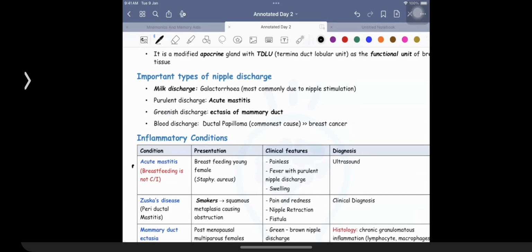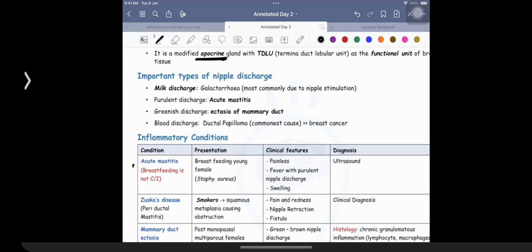Okay, coming back to our discussion over here, we are going to be having breast as an example of a modified apocrine gland, and the functional unit of the breast is going to be TDLU, right? When we are talking about a patient who has a greenish discharge, that's going to be associated with ectasia of the mammary duct. So mammary duct ectasia is what is associated with the discoloration, the presence of a greenish discharge.